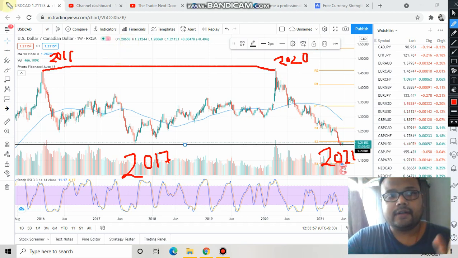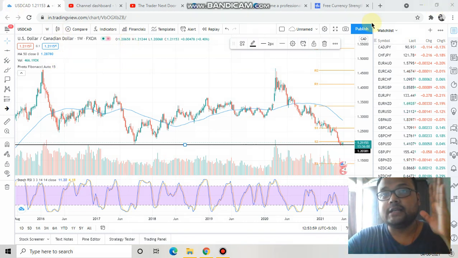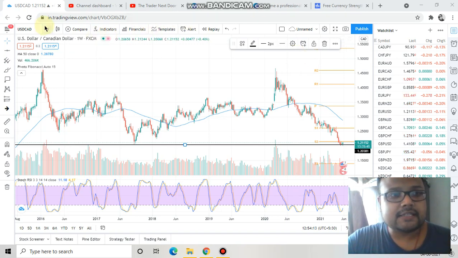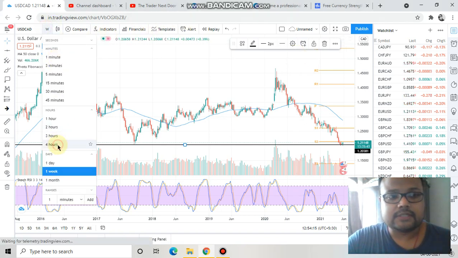This is the reason that right now, after this huge downfall, this huge downtrend since 2020, the market is trying to recover, trying to gain some strength. Bulls are trying to push the price upward. As a result, we are seeing some sideways range in the USD CAD.